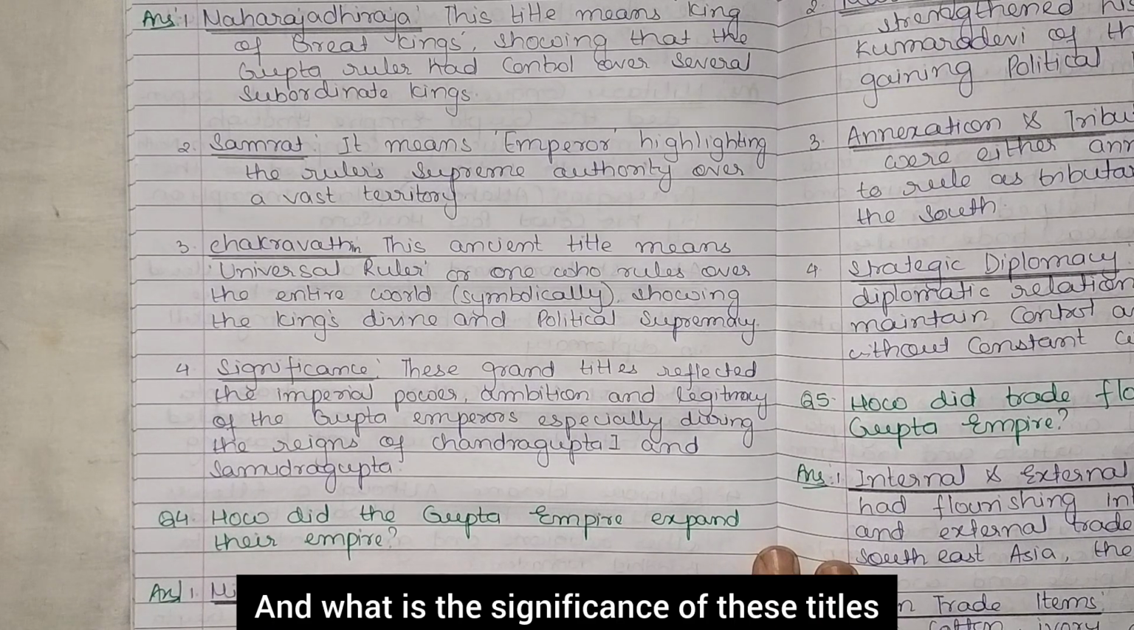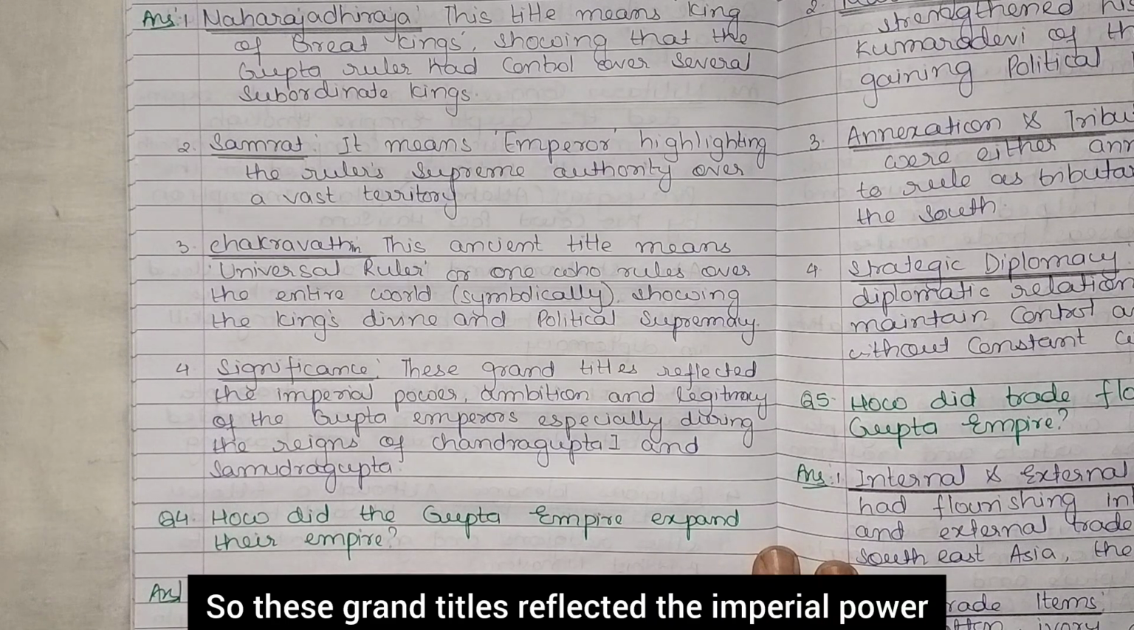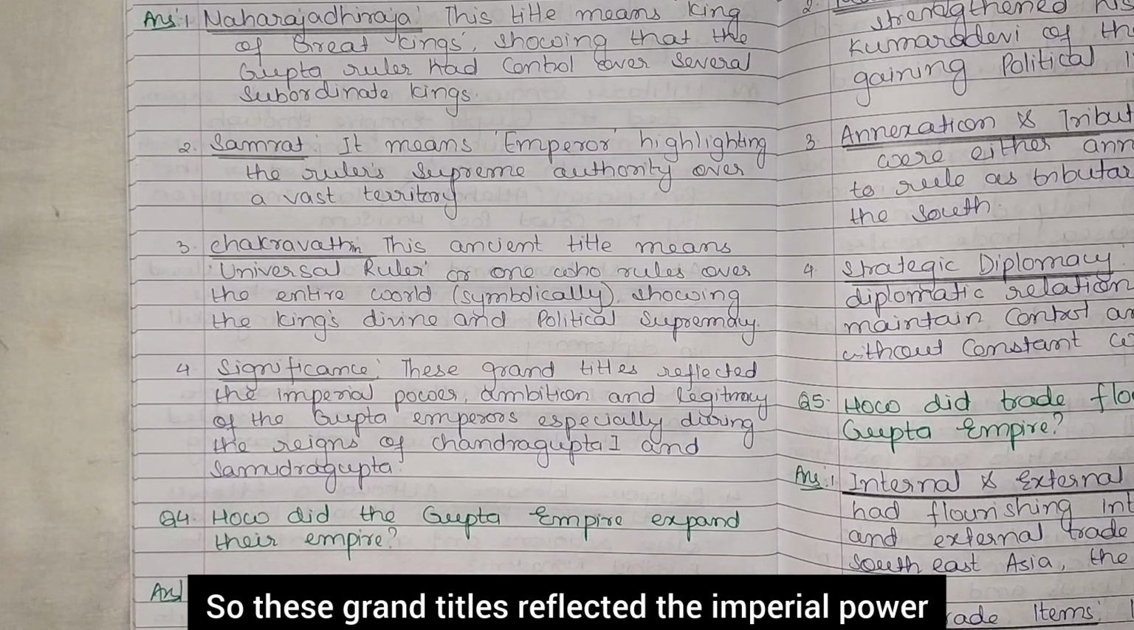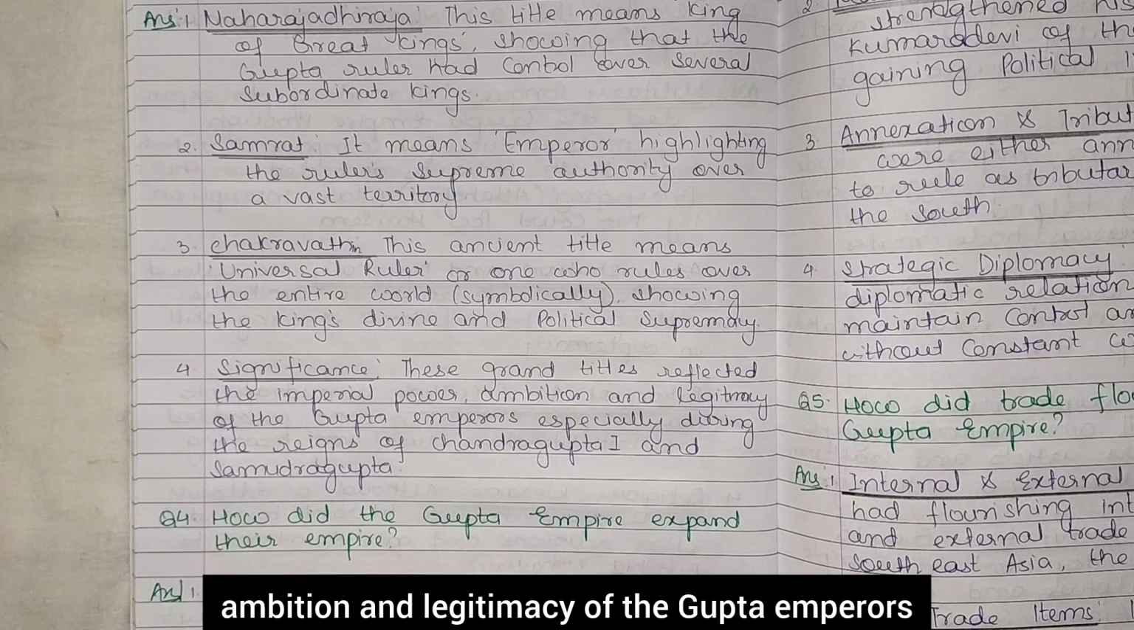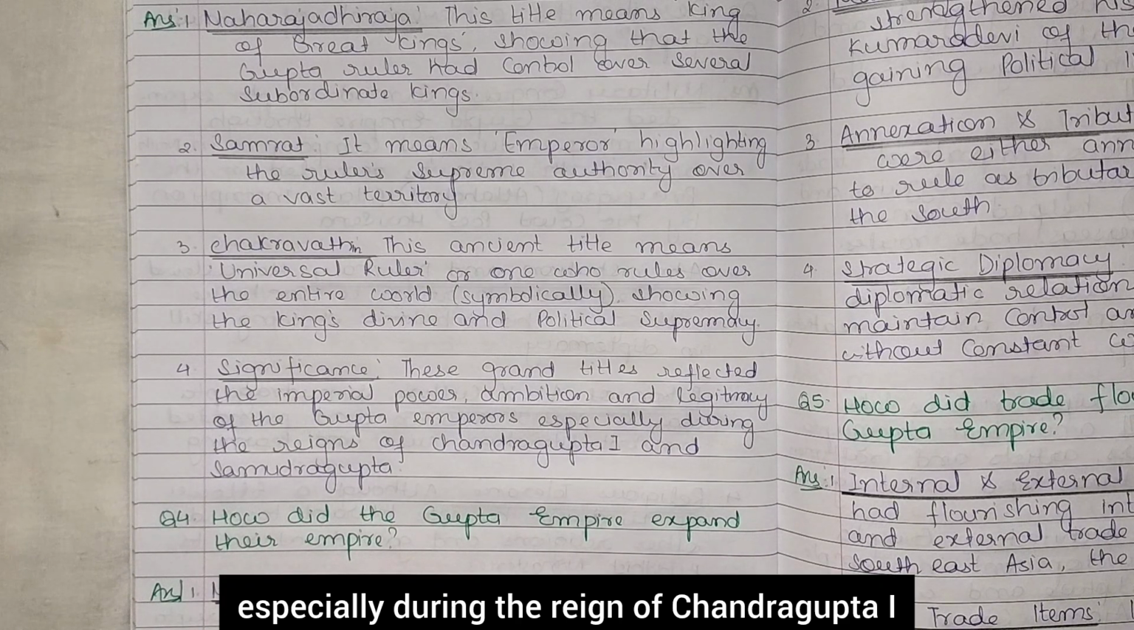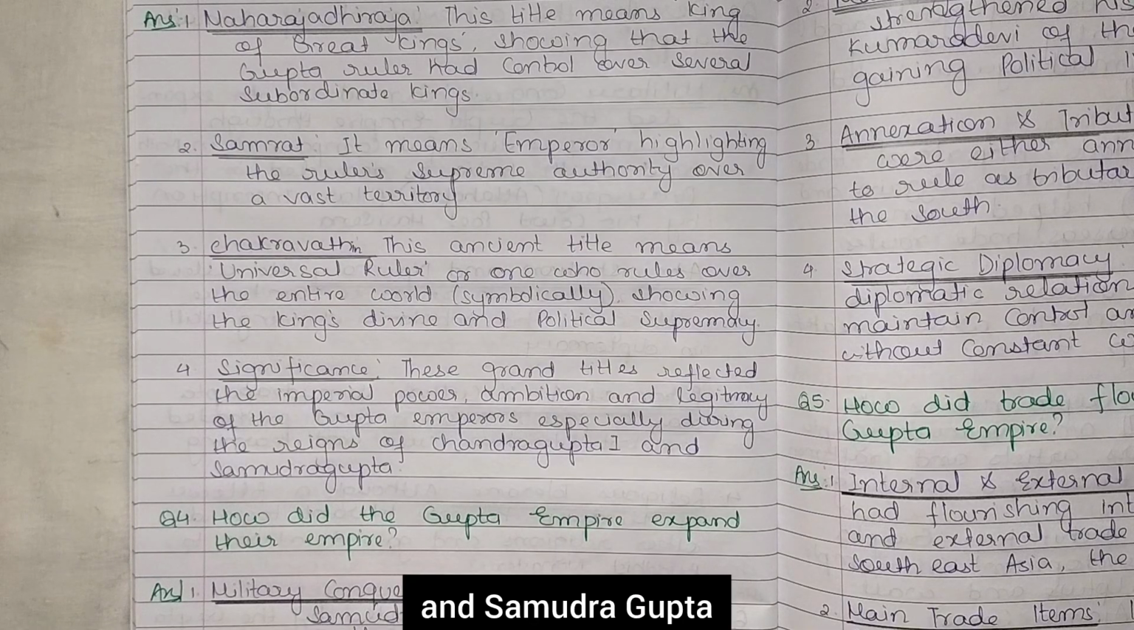And what is the significance of these titles? So these grand titles reflected the imperial power, ambition and legitimacy of the Gupta emperor, especially during the reign of Chandragupta I and Samudragupta.